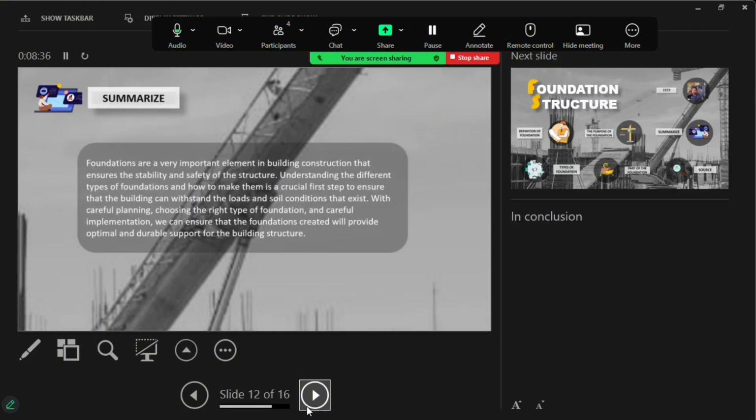Okay, in conclusion, foundations are a very important element in building construction that ensure the stability and safety of the structure. Understanding the different types of foundation and how to make them is a critical first step to ensure that the building can withstand the load and soil conditions that exist. With careful planning, choosing the right types of foundation, and careful implementation, we can assure that the foundation created will provide optimal and durable support for the building structure.